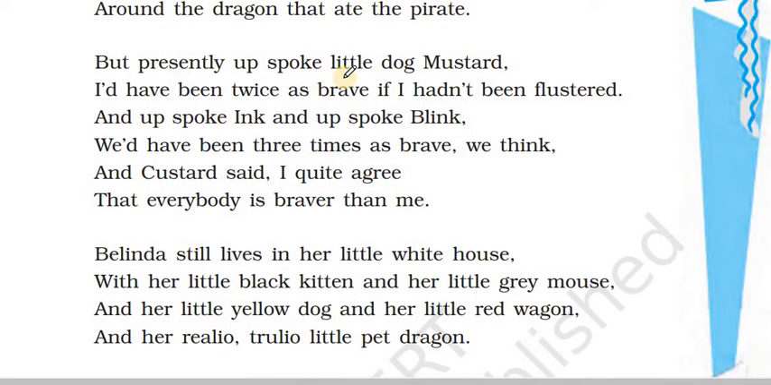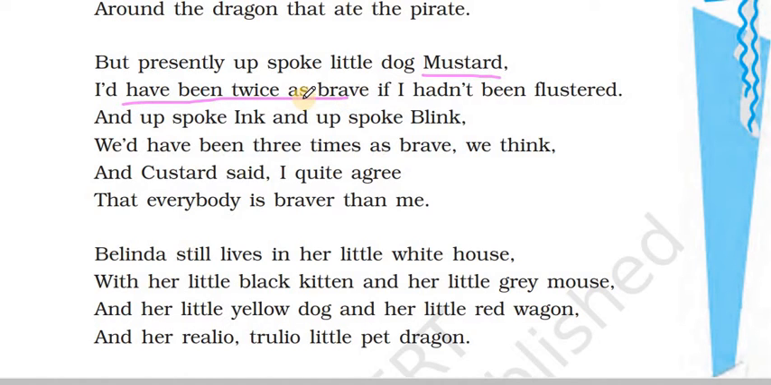But presently up spoke little dog Mustard: "I would have been twice as brave if I had been flustered." So now, after everything is finished, now that the pirate is dead, the dog Mustard is opening up. He was the first one to run away. But now he is saying, I would have been twice as brave.